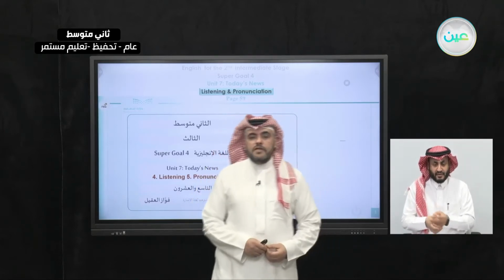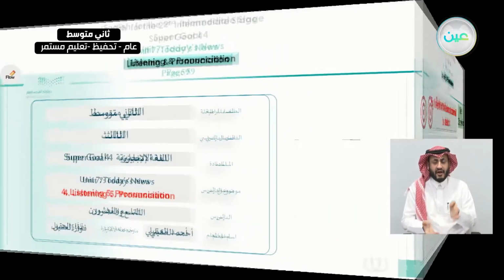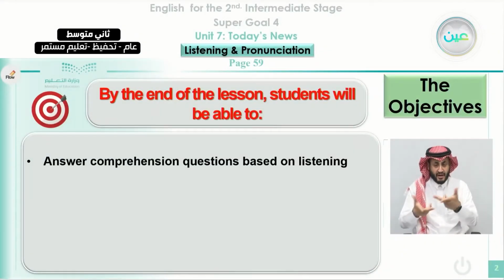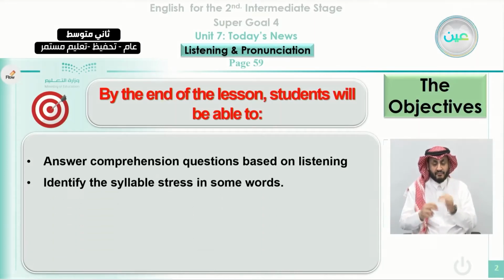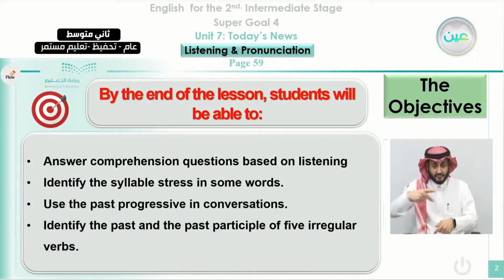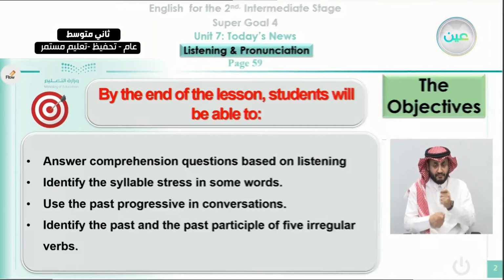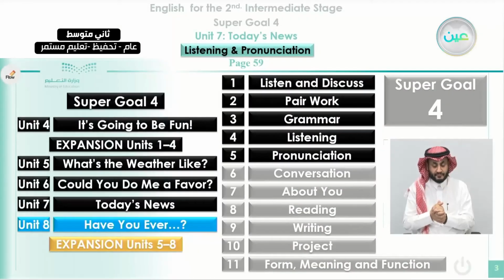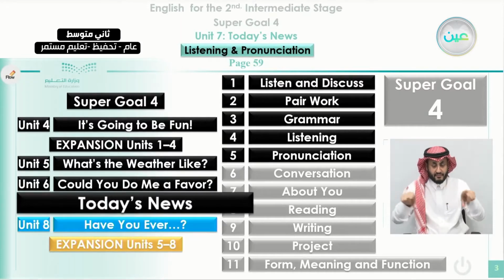As always, we start our class by reviewing the objectives. By the end of the class, the students will be able to answer comprehension questions based on listening. Students will be able to identify the syllable stress in some words. Students will be able to use the past progressive in conversations. And at the end of the class, students will be able to identify the past and the past participle of 5 irregular verbs.